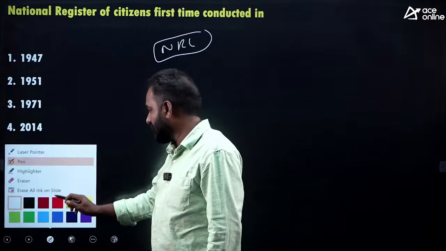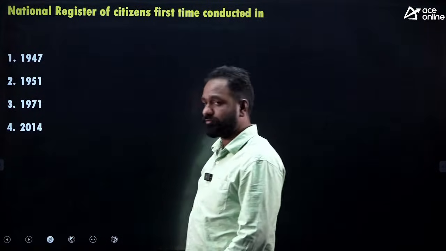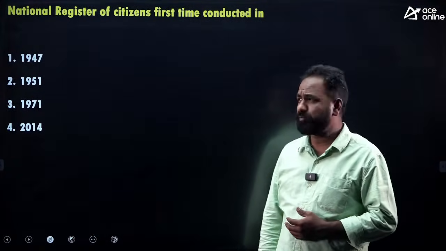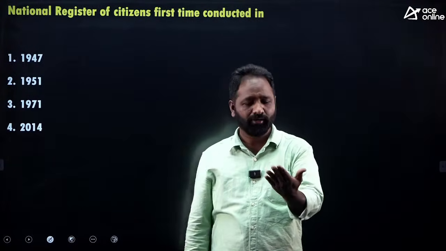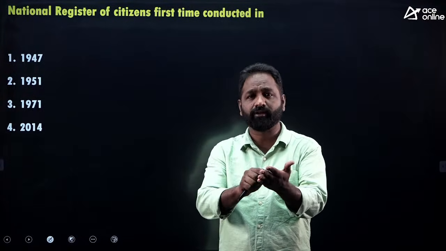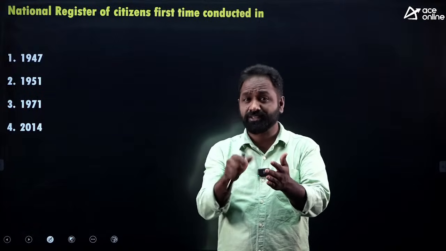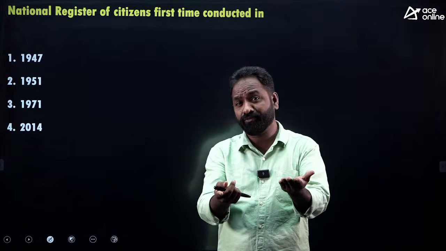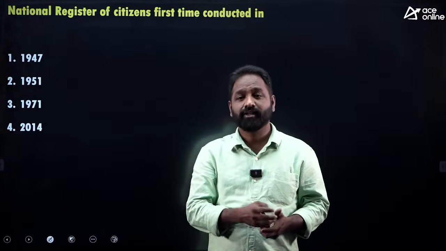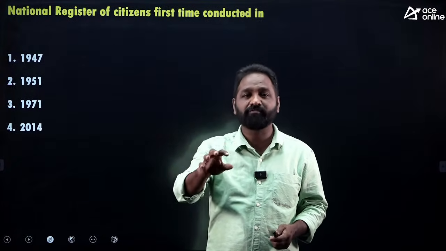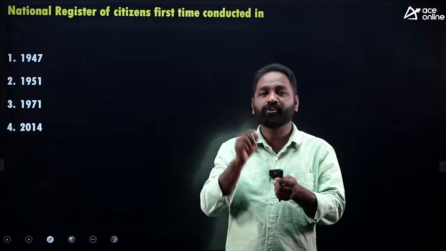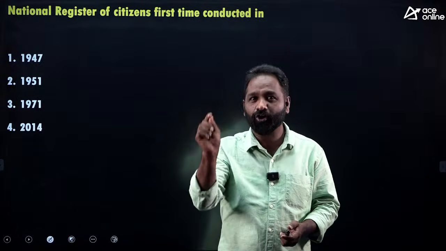Okay, first time NRC was conducted. What do you mean by conducting NRC? The government will go to each and every household. What is your name? Mr. Raju. Okay. Are you Indian? Yes. Since how many years are you staying? What is the proof? Like that, they'll ask questions. So if 5 members are there in a house, they'll try to get the information of all 5 members. They want to check whether he is Indian or not.